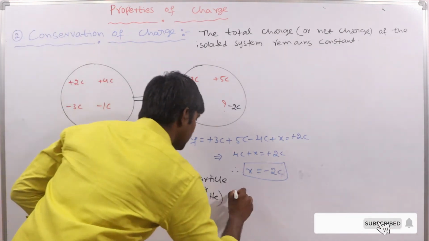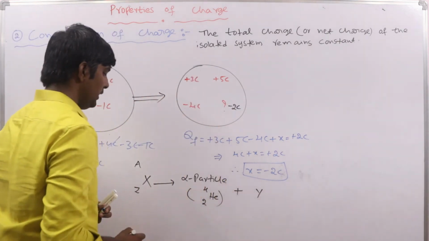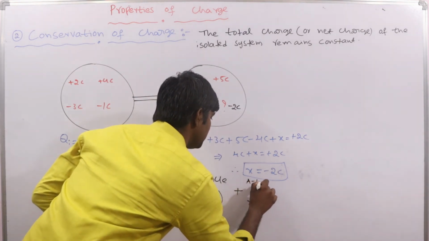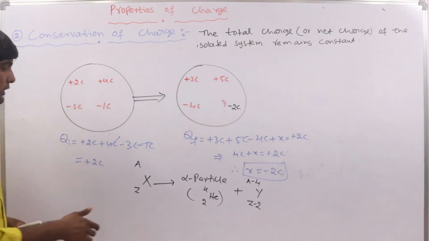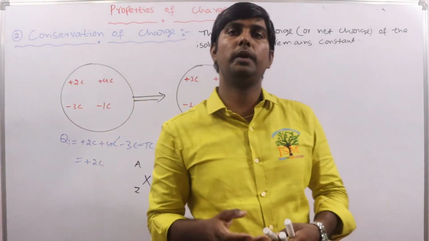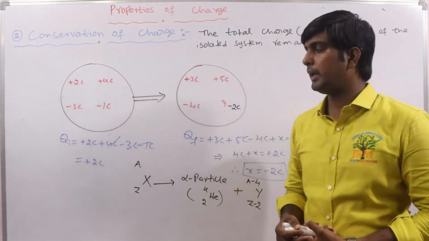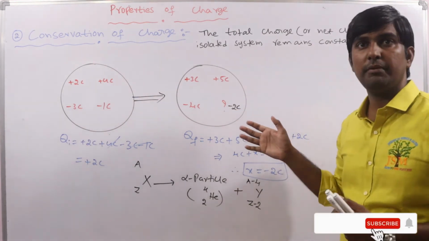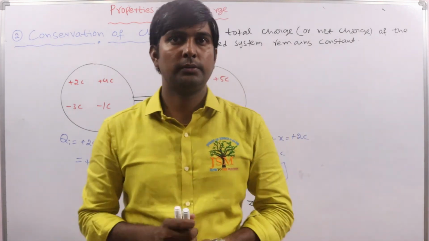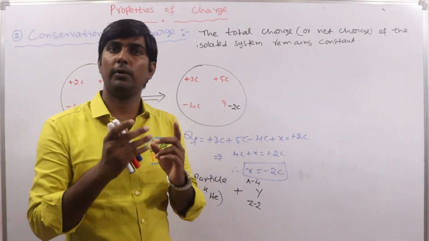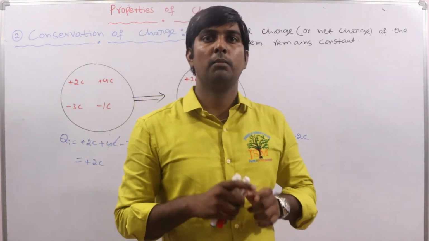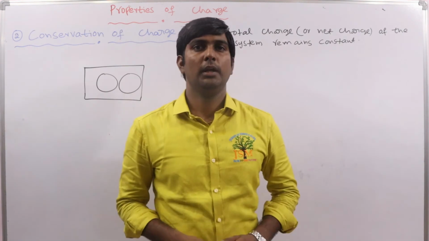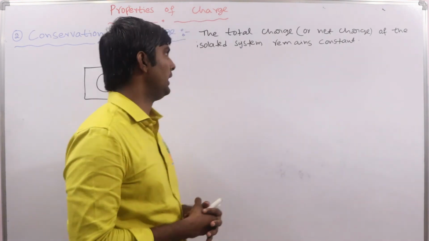Plus, we have a new particle which is Z minus 2, A minus 4. This type of reaction we discuss extensively in the nuclei topic. So in nuclear reactions, this concept is very important. Charge is just transferring from one body to another body, but it is neither destroyed nor created. Clear?